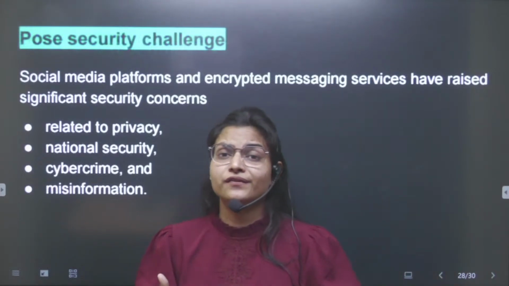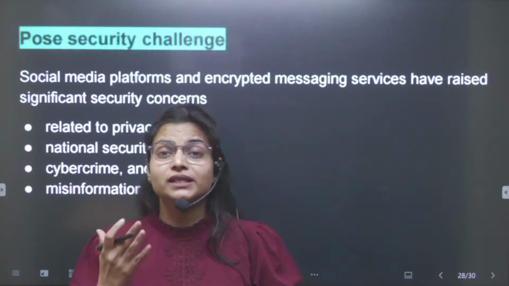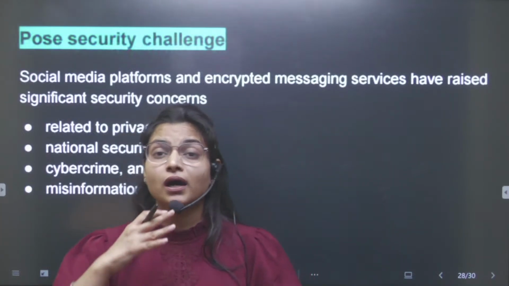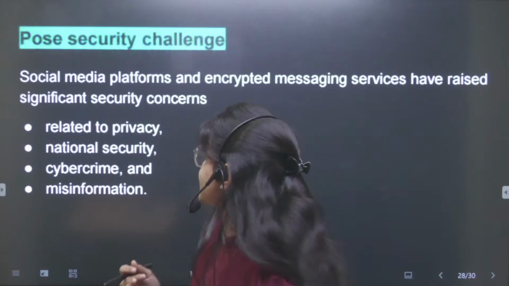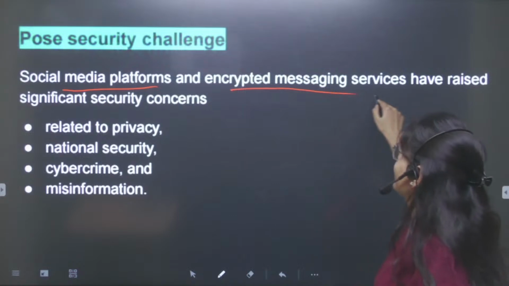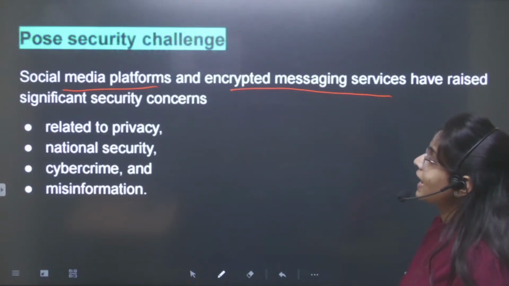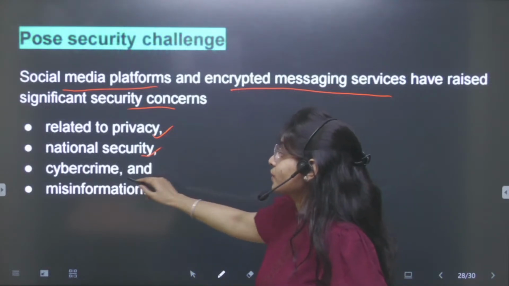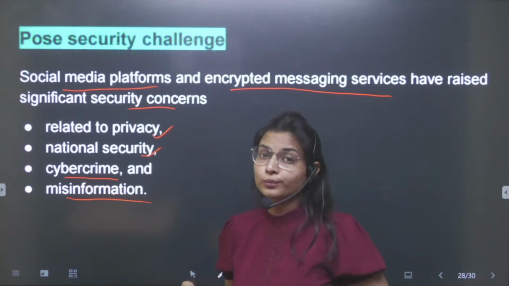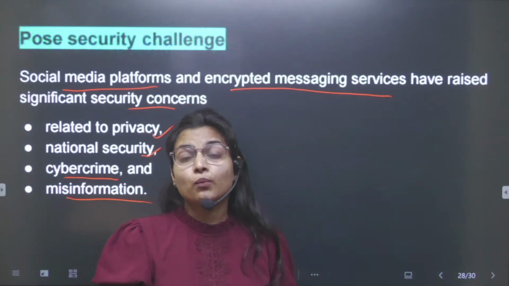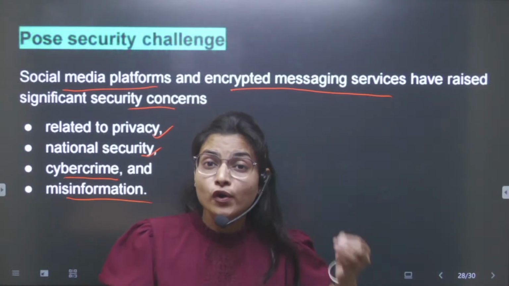In the past you must have heard about WhatsApp calls coming as cyber security threats. Social media networks with encrypted messaging services have raised security concerns relating to privacy, national security, cyber crime, and misinformation, and they have also increased cases of violence due to forwarded messages.